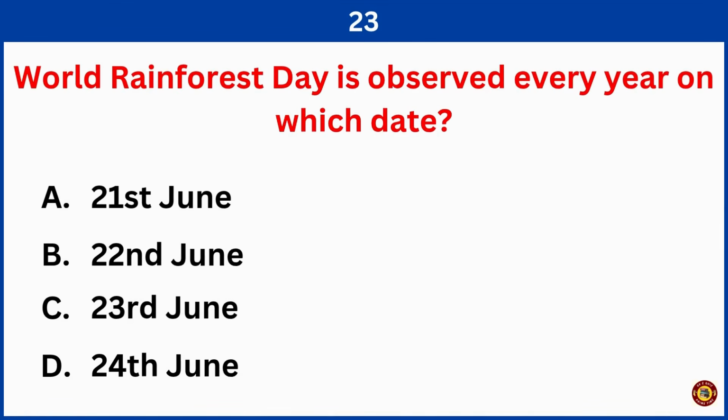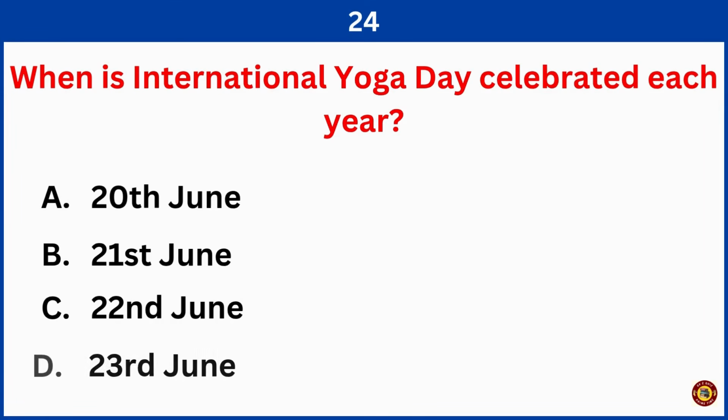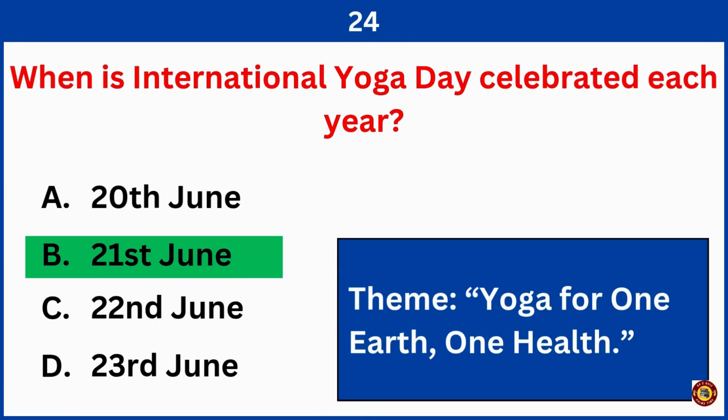World Rainforest Day is observed every year on which date? Right answer is option B, 22nd June. When is International Yoga Day celebrated each year? Correct answer is option B, 21st June.